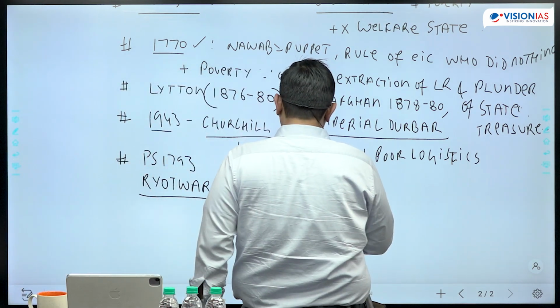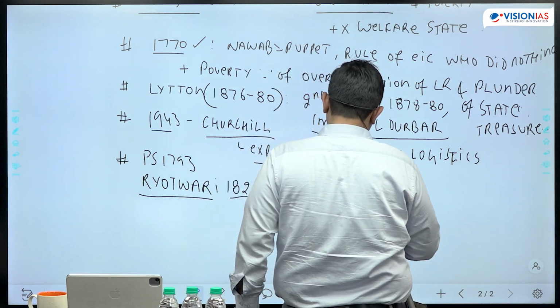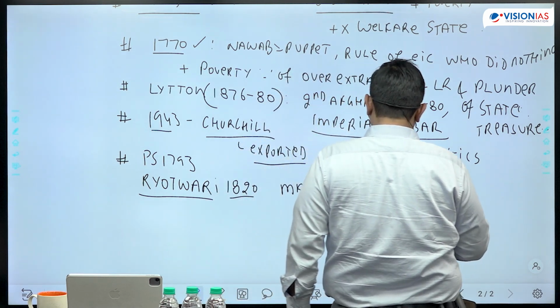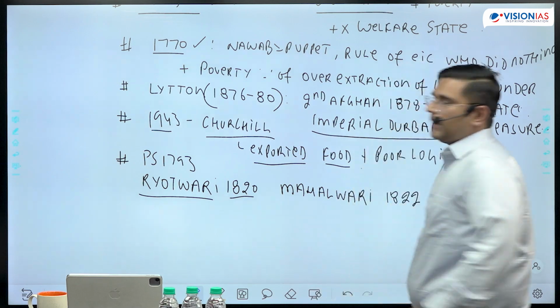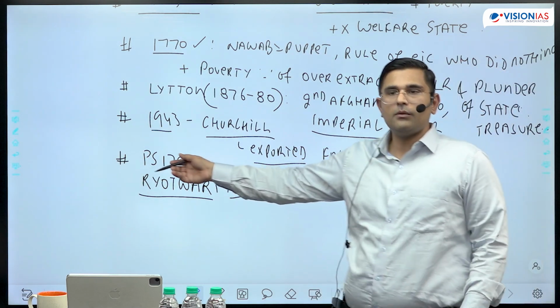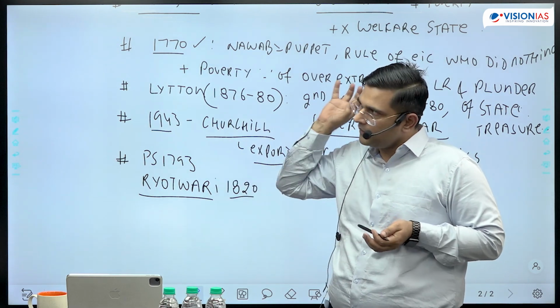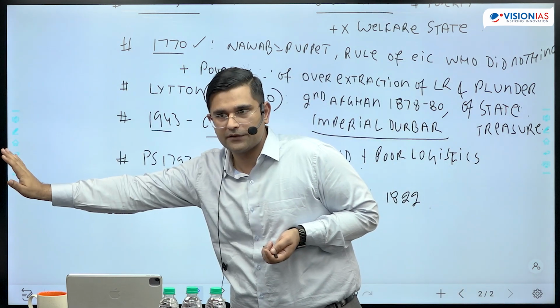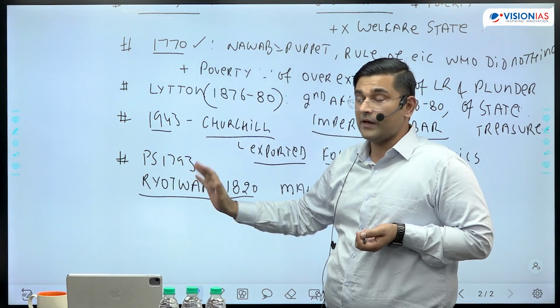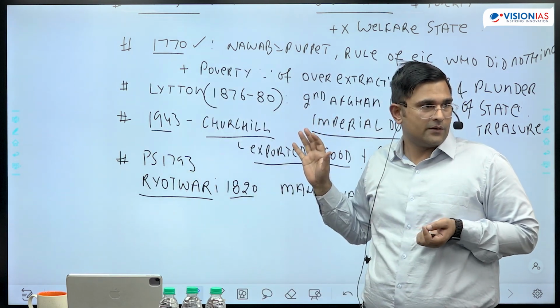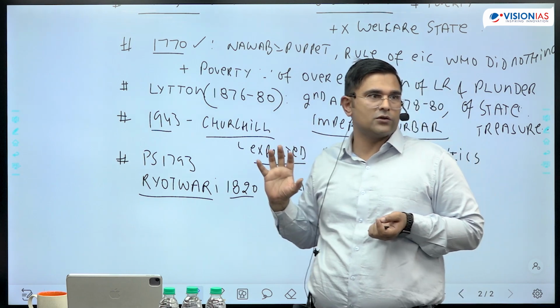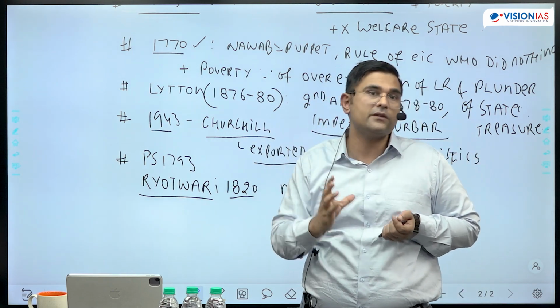And similarly your Mahalwari settlement 1822, right? So here you talk about if any student had studied permanent settlement and discussed the reasons for permanent settlement, features, fine, impact of permanent settlement, right? So in UPSC always focus upon the reasons, the why, always be a thinking student.